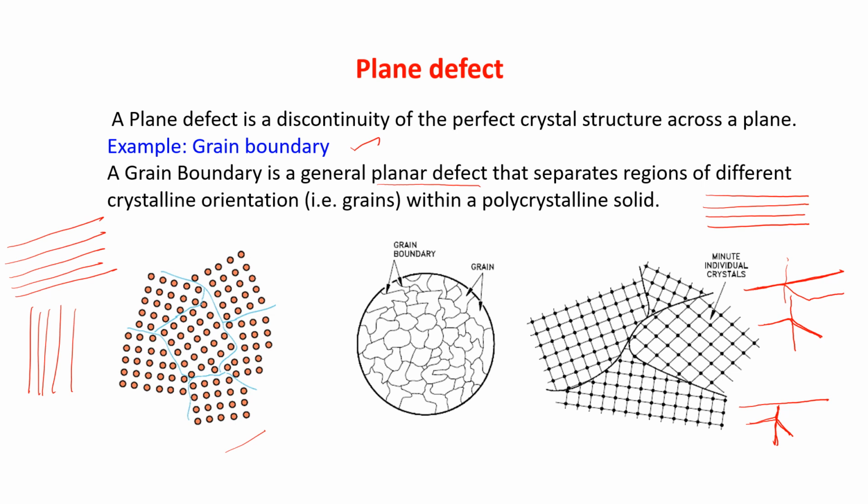It's a regular arrangement. Suppose I'm talking about this plane. After moving in this way, this plane is moving in this way. Now after going a certain distance, this plane is bending in this way. So it no more remains a fully regular plane. So this defect is known as plane defect, and this boundary, for the crystalline solid, is known as grain boundary. If you know up to this much, that is enough.